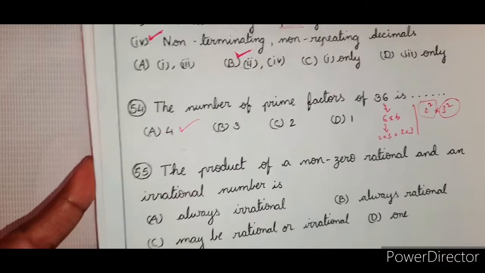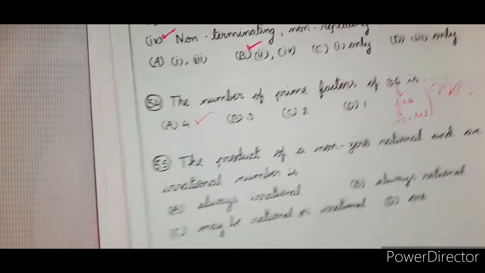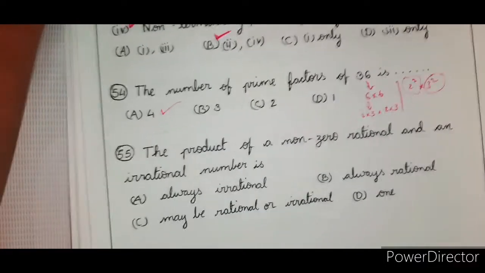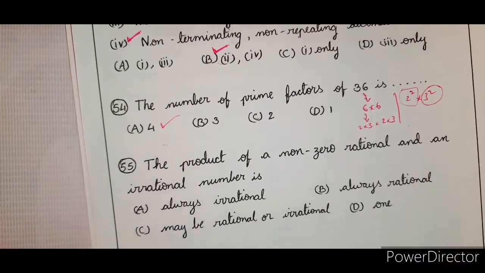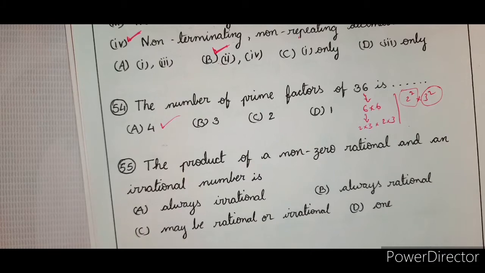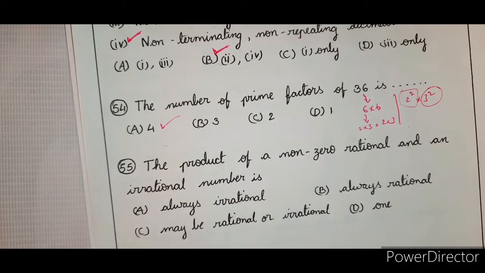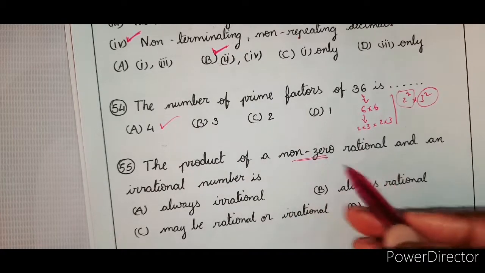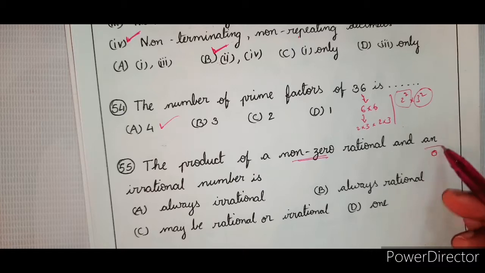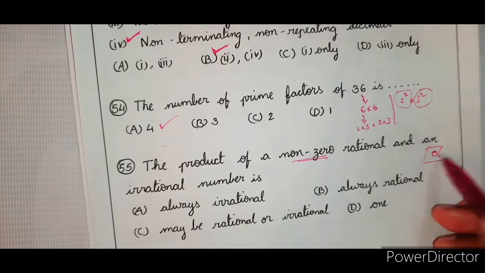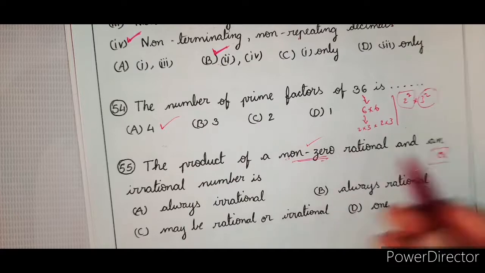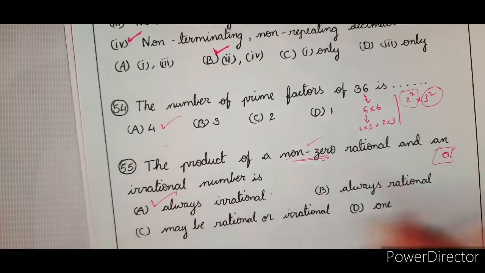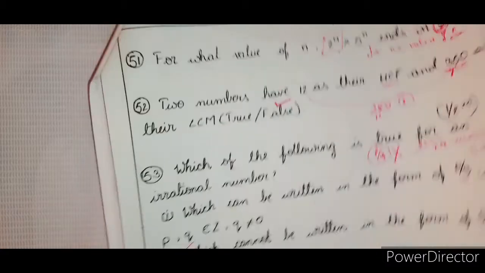Now next. The product of a non-zero rational and an irrational number is. See, already in the properties of irrational numbers, we discussed that when a rational number and an irrational number are operated in any manner, the result is always irrational. And here it is giving non-zero rational number. If it were 0, then we would have got the result to be 0. But non-zero is already said. So it is always irrational.